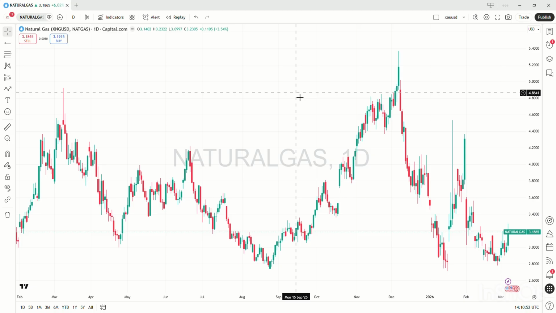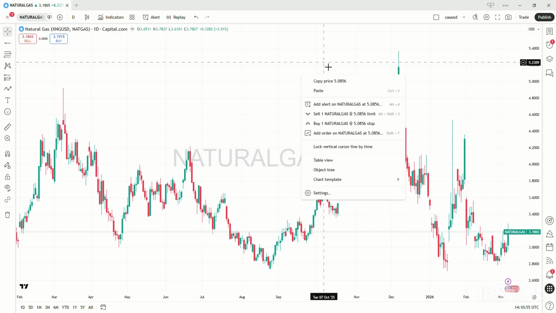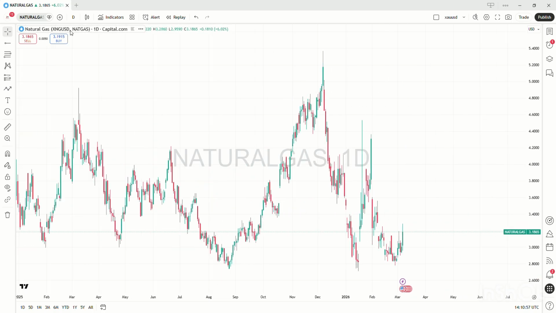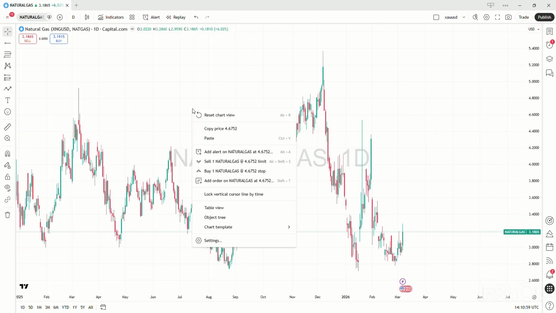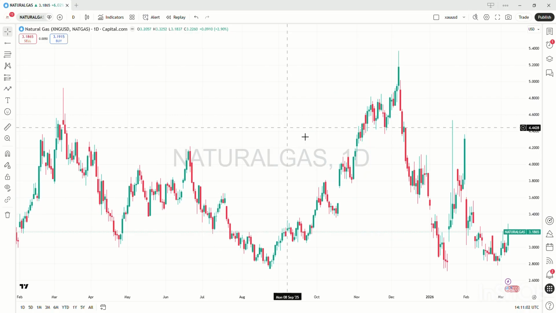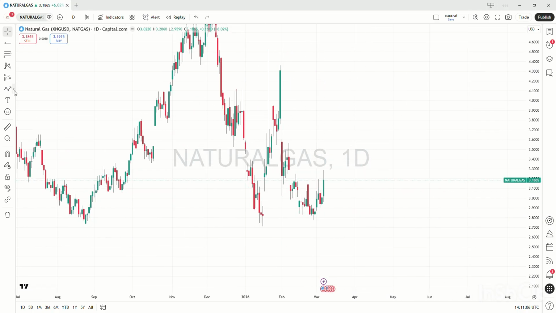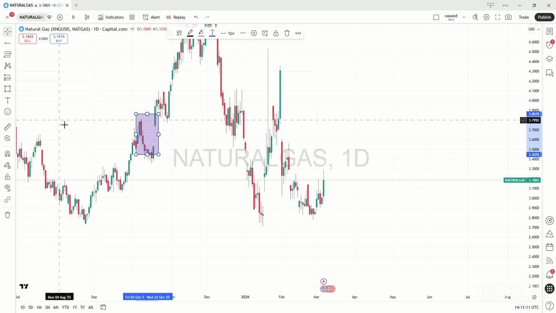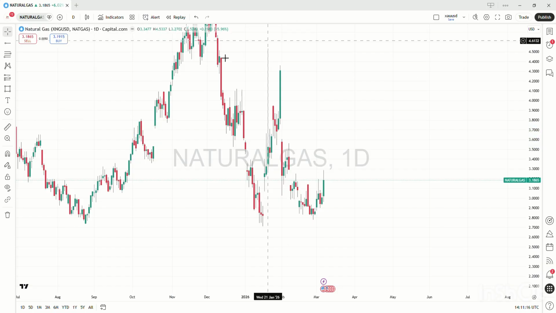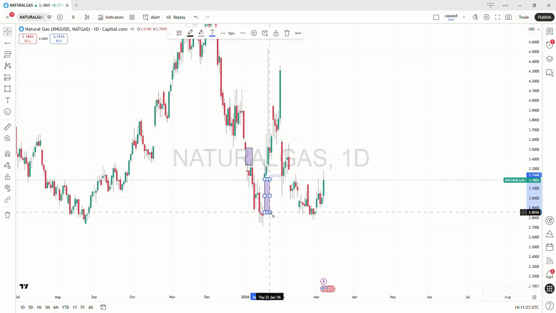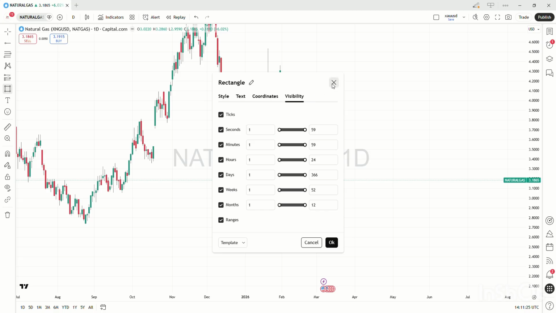Okay, so this is the chart of natural gas according to multiple time frames, and we have started with the daily time frame. As you can see, the condition is not very good here. There are a lot of gaps here. When the market shows a gap, we start to analyze natural gas according to these gaps, but now there are too many gaps and we cannot decide which gap is going to be filled by the market.